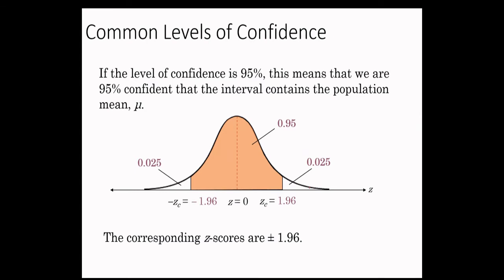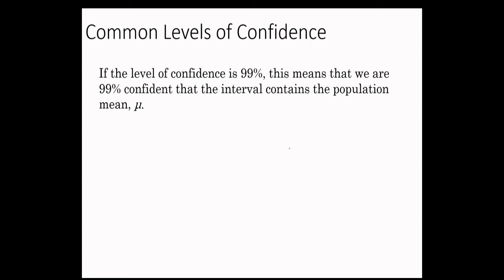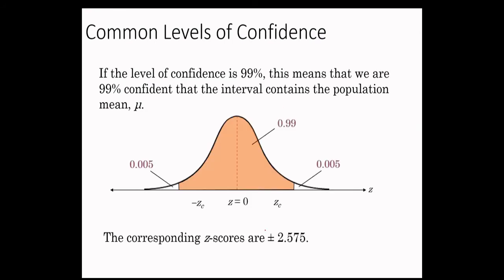If you have a 95% confidence interval, it means that your mean is going to be covered in the interval with 95% probability, and it is not going to be covered with probability 0.025. So 0.025 is the probability that your actual mean is going to be outside of the confidence interval. If the level of confidence is 99%, this means that we are 99% confident that the interval contains the population mean.